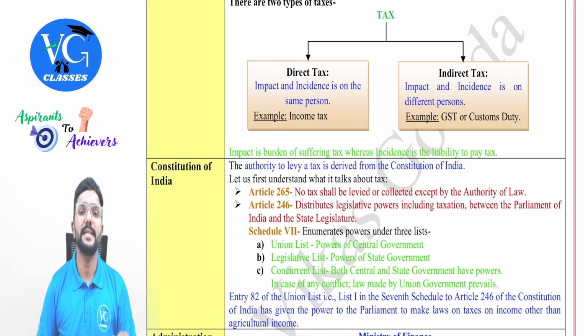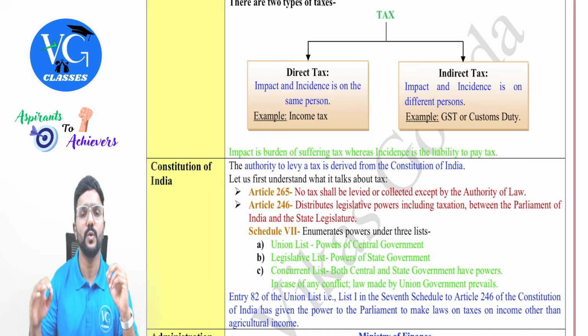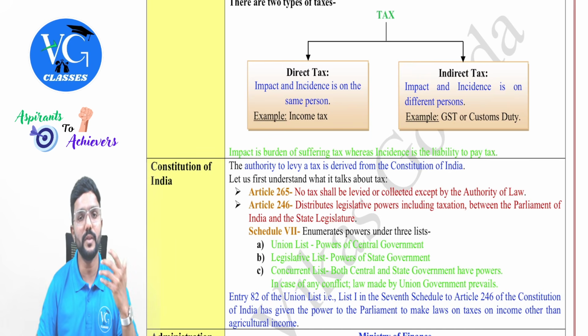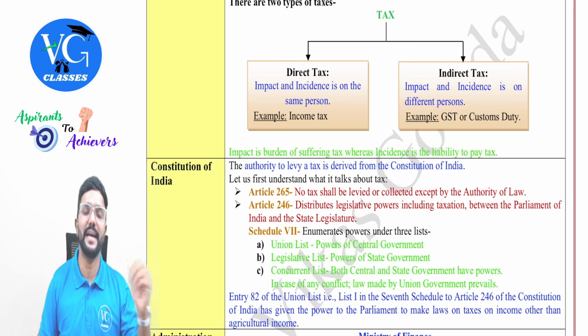In case of direct tax, the impact and incidence is on the same person. Sir, what is that impact and what is incidence? Guys, incidence means the liability to pay tax, whereas impact means the burden of suffering the tax, meaning who ultimately pays the tax. For example, income tax. If I am the person who has earned the income, I have the liability to pay tax, and ultimately I am the one who has to pay it. Can I ask you to pay my income tax liability? Definitely not. Even if I ask, you guys will not agree to pay it. So income tax is an example of direct tax.